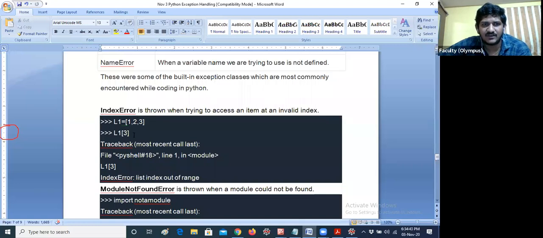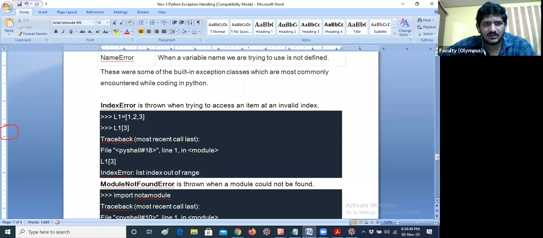If you are calling L1 of 3, then it will give index out of range. Okay, it is an index error.